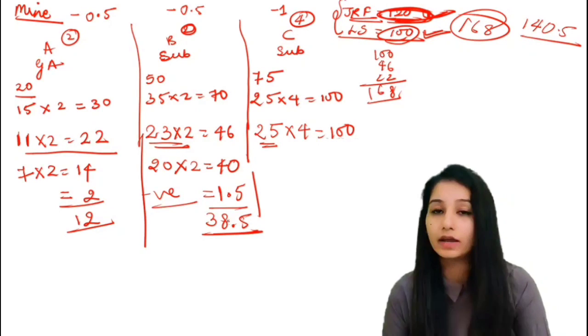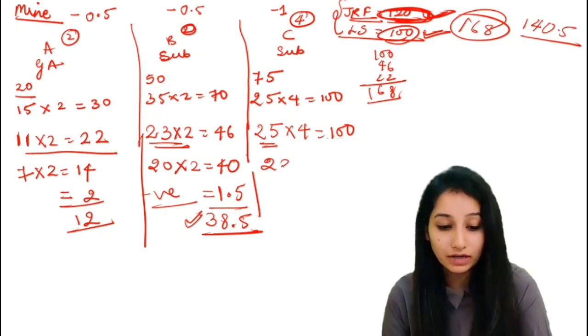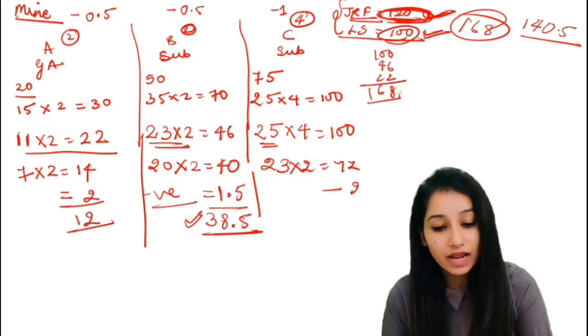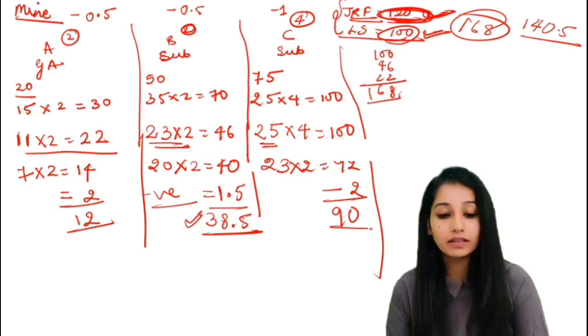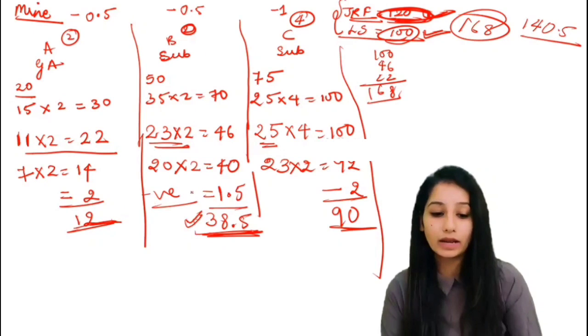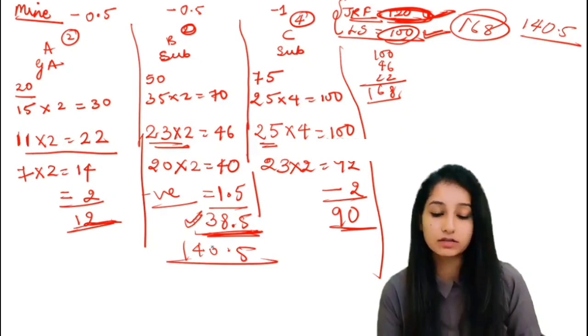In section B, my marks were 38.5, while in section C, 2 questions were wrong. So 23 into 4 is 92, minus 2 negative marks, and that makes 90. In this I got 90, in this I got 38.5, and in this I got 12 marks. So this totals 140.5 marks.